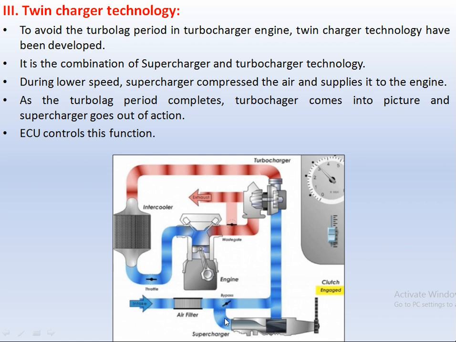So during the lower speed, this supercharger will rotate and compress the air and send it into the engine cylinder. But as the RPM of the engine increases beyond 1700 RPM, the turbocharger comes into the picture and this supercharger goes out of action. So this lag period is eliminated here. Automatically the ECU is going to control this function. So we can say by using the twin charger technology, the vehicle has better acceleration from the idling RPM itself, and Volkswagen has developed this technology.